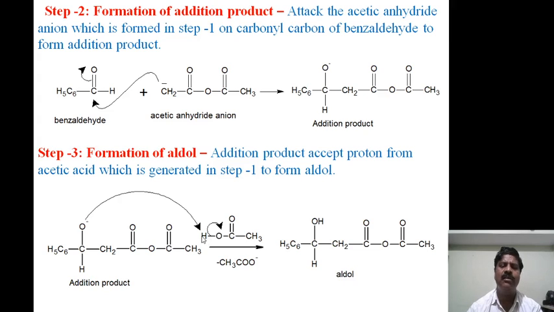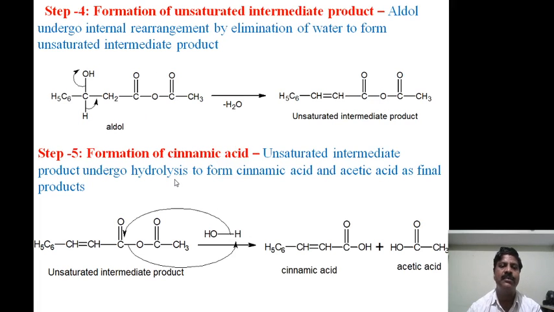It donates the proton, and the addition product formed in step 2 flows its electrons towards the proton liberated from the acetic acid to form a hydroxy group, and an aldol compound is formed in step 3.